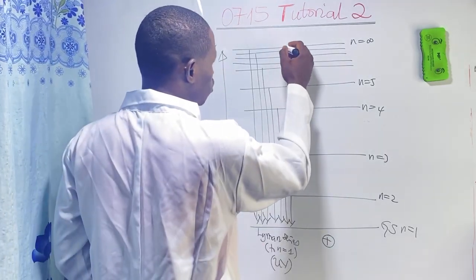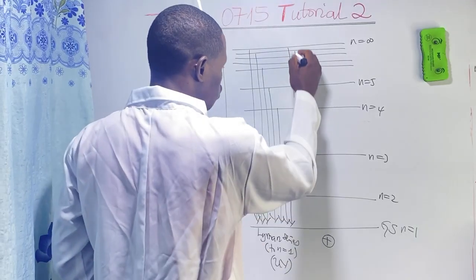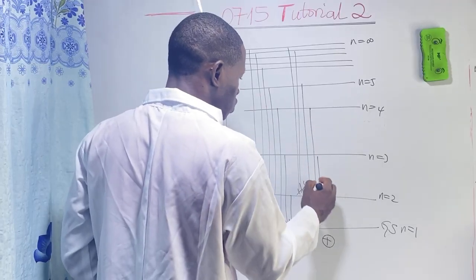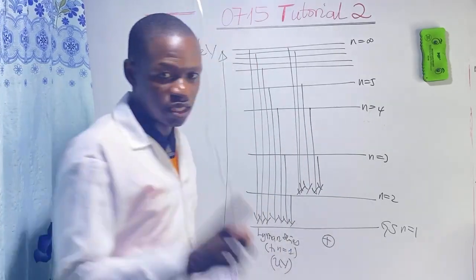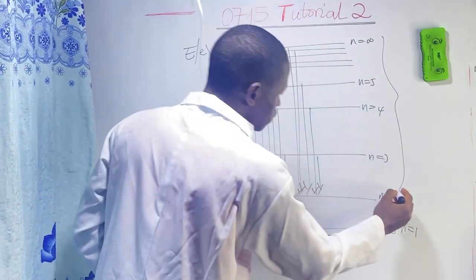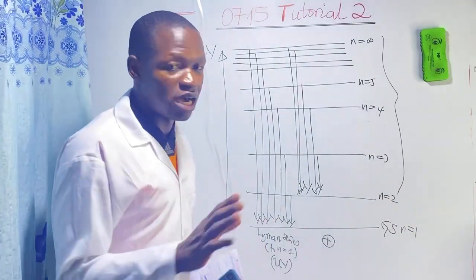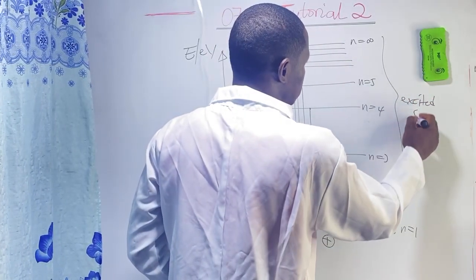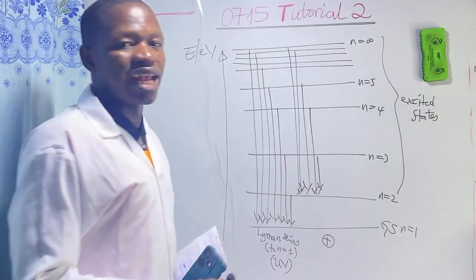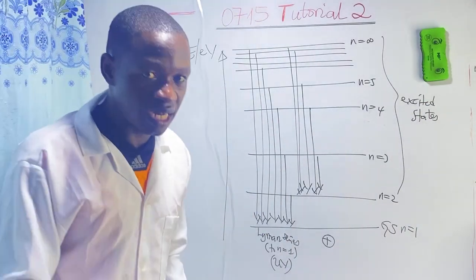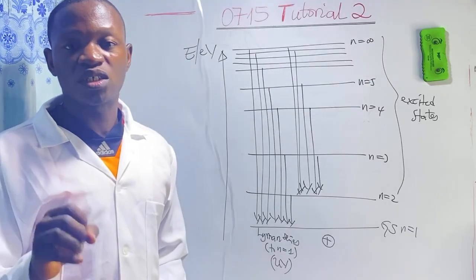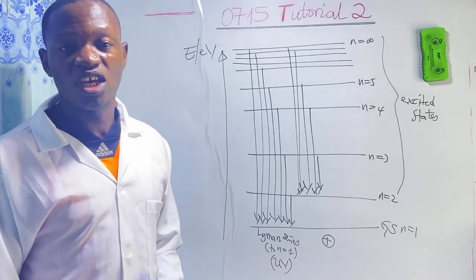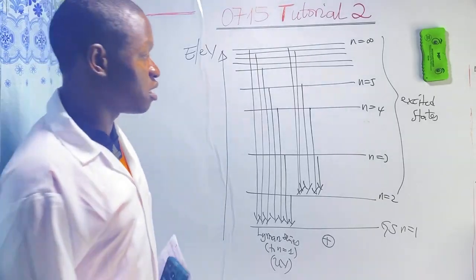Now, when the electron transitions from a high state to the first excited state, or to the energy level n equals 2. The ground state is unique. All other energy levels apart from the ground state are generally called excited states. So when an electron transitions from any excited state to the ground state, that series of lines produced is called the Lyman series, and the radiation emitted falls in the ultraviolet region of the electromagnetic spectrum.